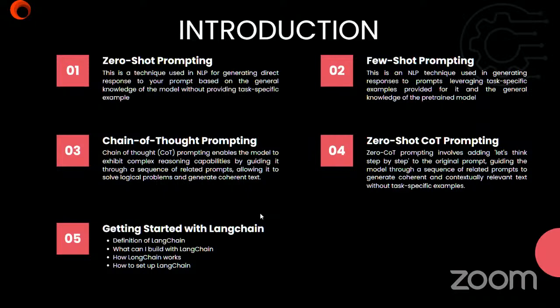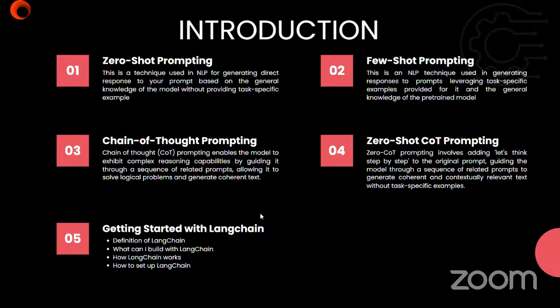Then the third type of prompting that we use is chain of thought prompting. This type of prompting is used when you want to solve a logical problem. If you have a mathematical question that you want to ask, chain of thought prompting enables the model to exhibit complex reasoning capability by guiding it through a sequence of related prompts.